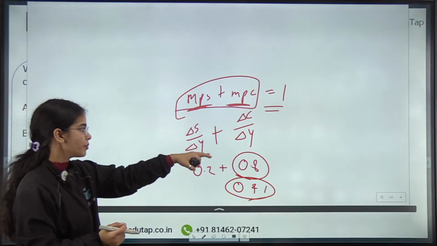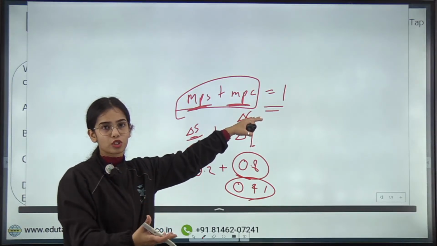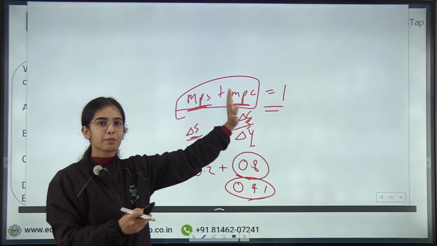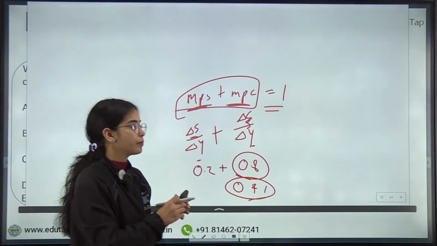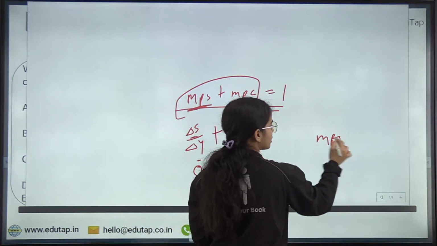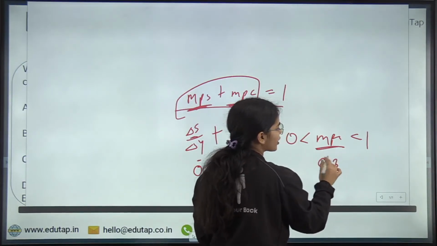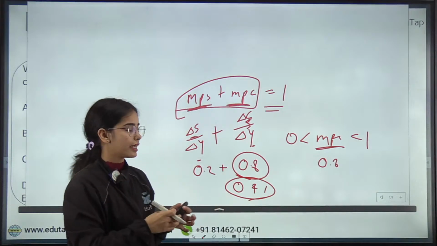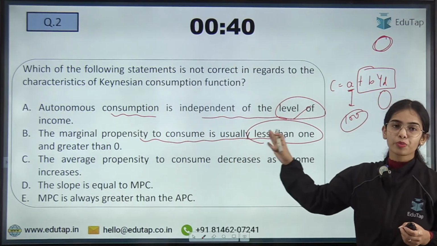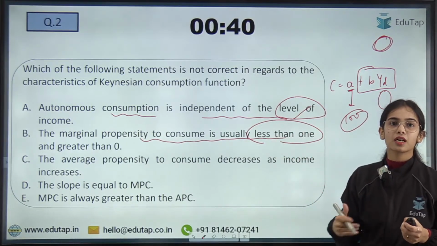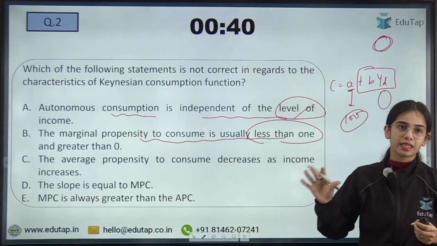With the change in income, there is some change in saving. With the change in income, there is some consumption that is also changing. So MPS plus MPC is equal to 1 and MPC is never equal to 1. MPC is in between 0 and 1, usually either 0.8, 0.6 or a certain number. So this is true: MPC, the marginal propensity to consume, is usually less than 1 and greater than 0.